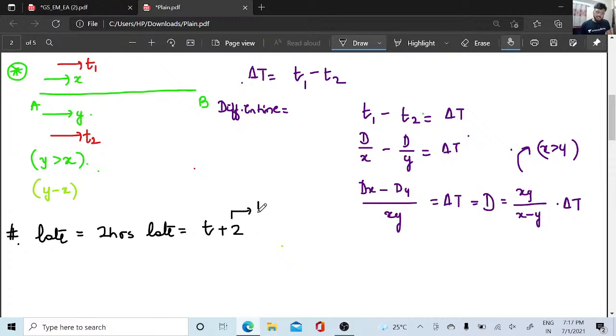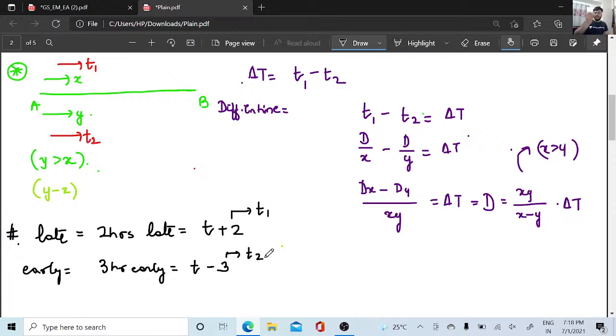Let us assume this as our T1. Now the early concept. If I say someone is 3 hours early, 3 hours early to what? 3 hours early to some original time. So he has reached 3 hours before the original time, that is, minus 3. If the original time was 5 hours, he has come 3 hours early, so he comes at 2 hours. This is our T2.